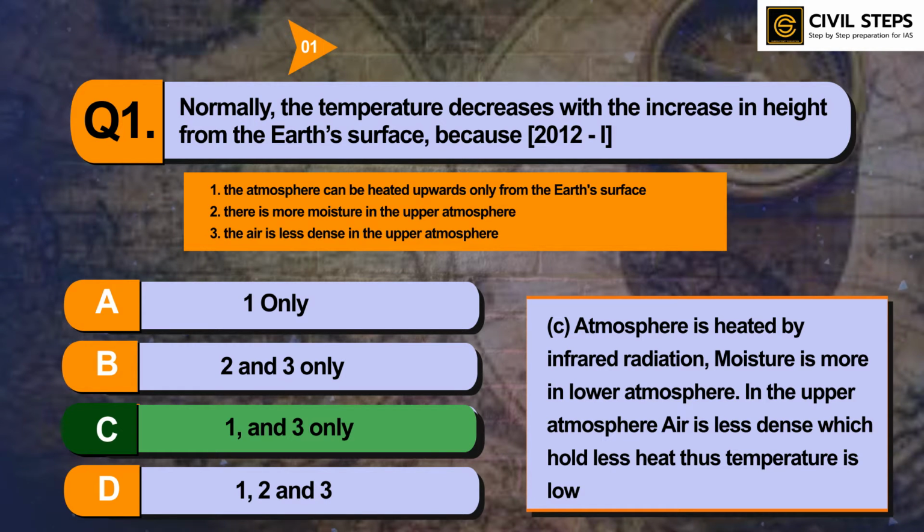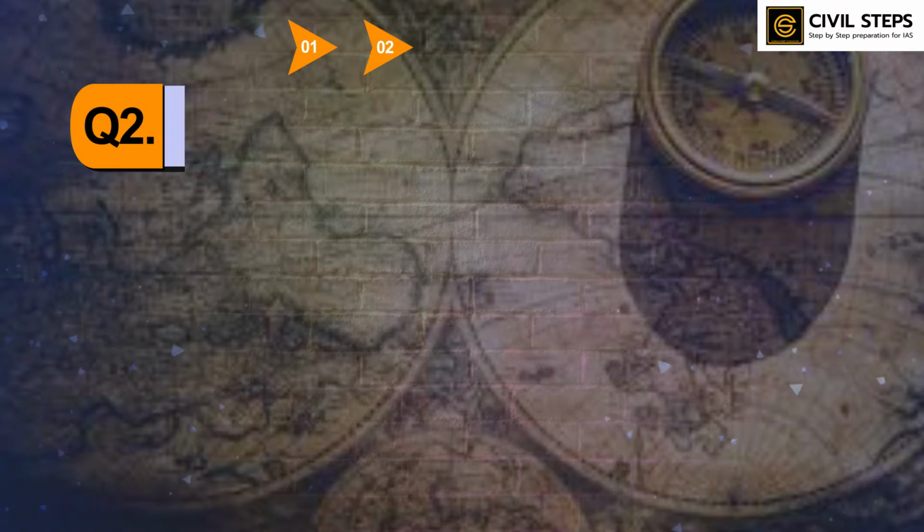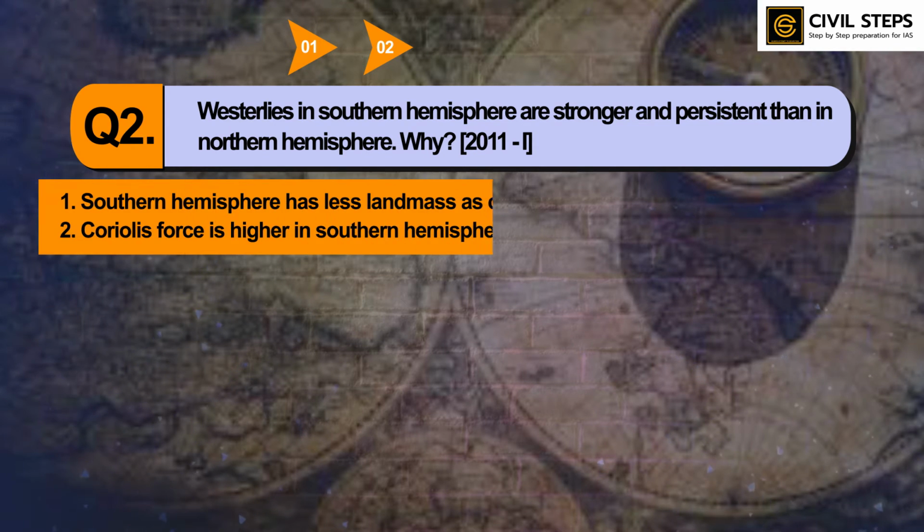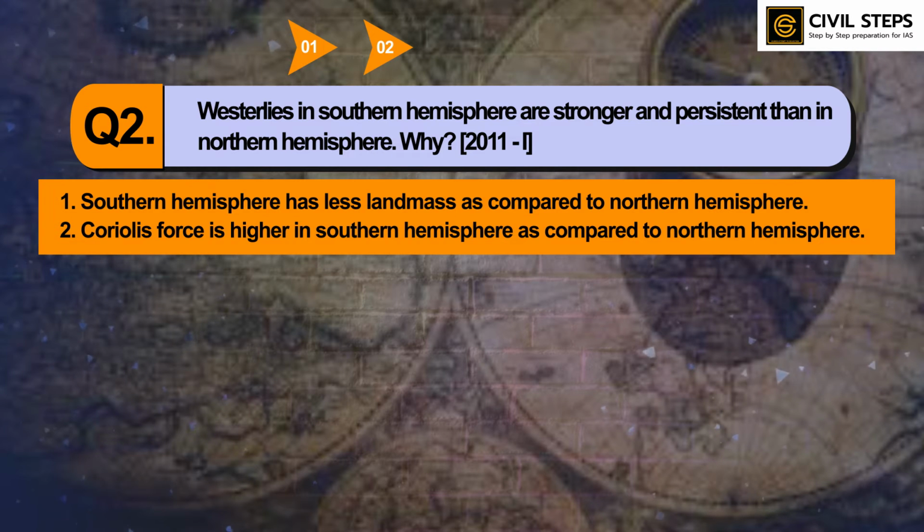Now let us discuss question number two. Westerlies in the southern hemisphere are stronger and more persistent than in the northern hemisphere. Why? The first statement: the southern hemisphere has less land mass as compared to the northern hemisphere.